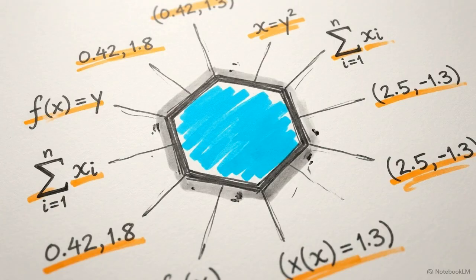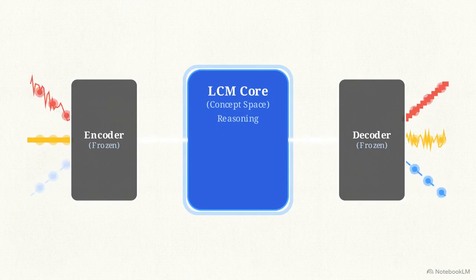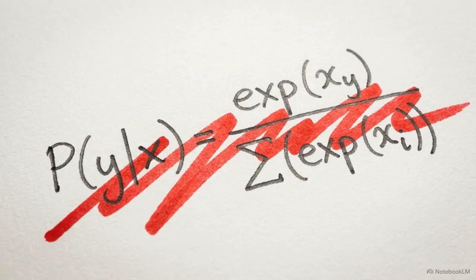Throughout this process, the LCM core never sees raw text. It strictly ingests and outputs abstract mathematical representations of meaning. By relying on frozen external encoders and decoders, the LCM's internal reasoning engine is decoupled from the input and output modalities. Operating in an infinitely continuous space introduces a severe engineering challenge. The standard method of using a discrete softmax distribution no longer applies.